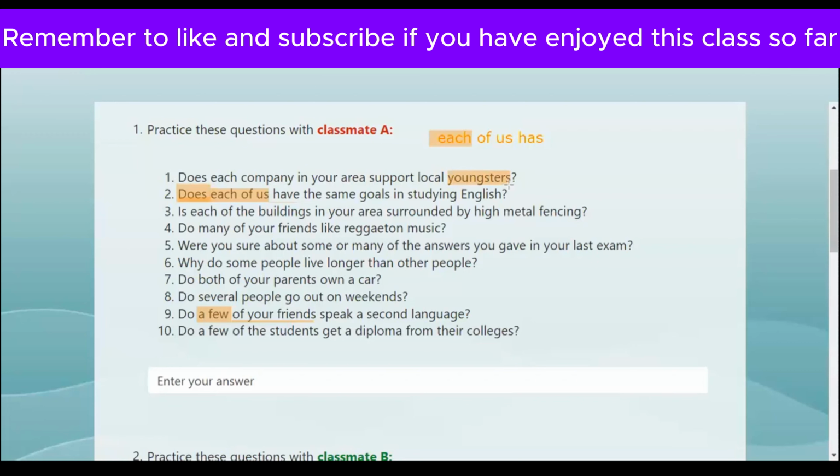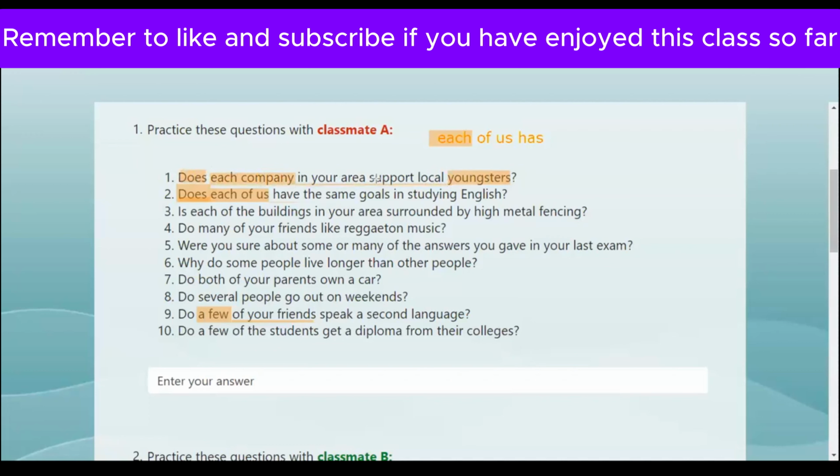Okay, but the question means for work. Yes, because we're talking about the companies. Well, it could be with work, or it could be with other strategies. So it could be a broader meaning. Okay. That's each company.